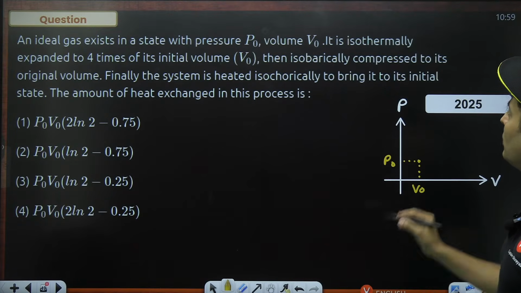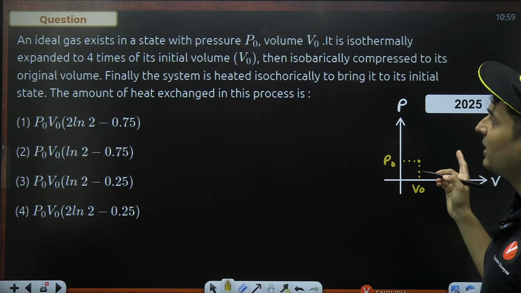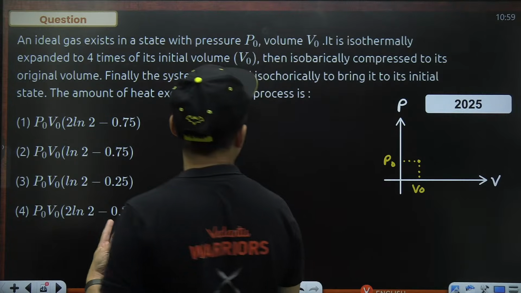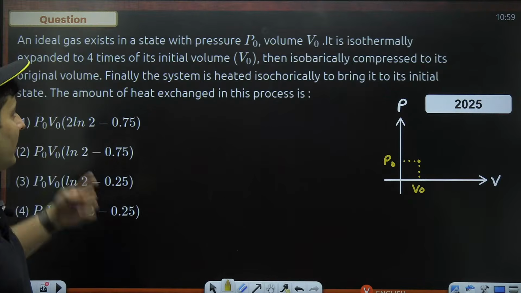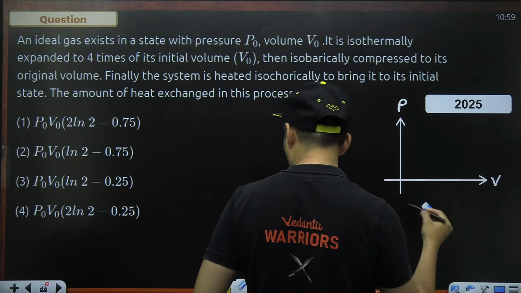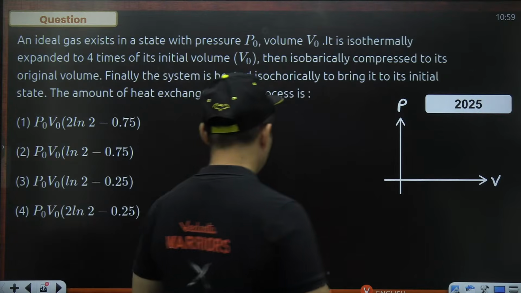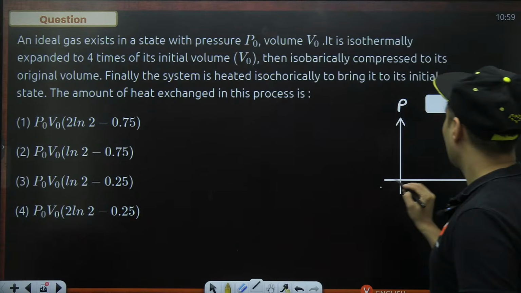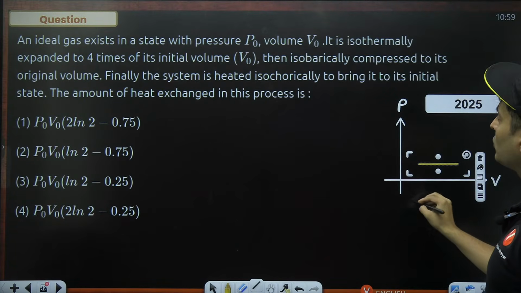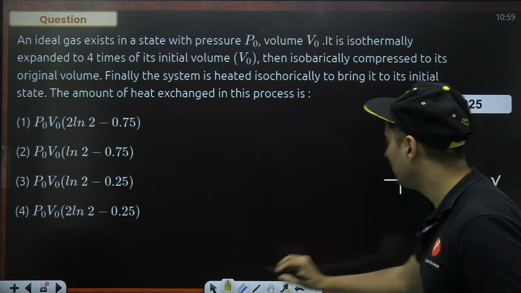Now you are taking it isothermally. It is isothermally expanded to 4 times its initial volume, so that is the first thing. Then isobarically compressed, and then isochorically taken to its initial state. So I think this is what it should look like.